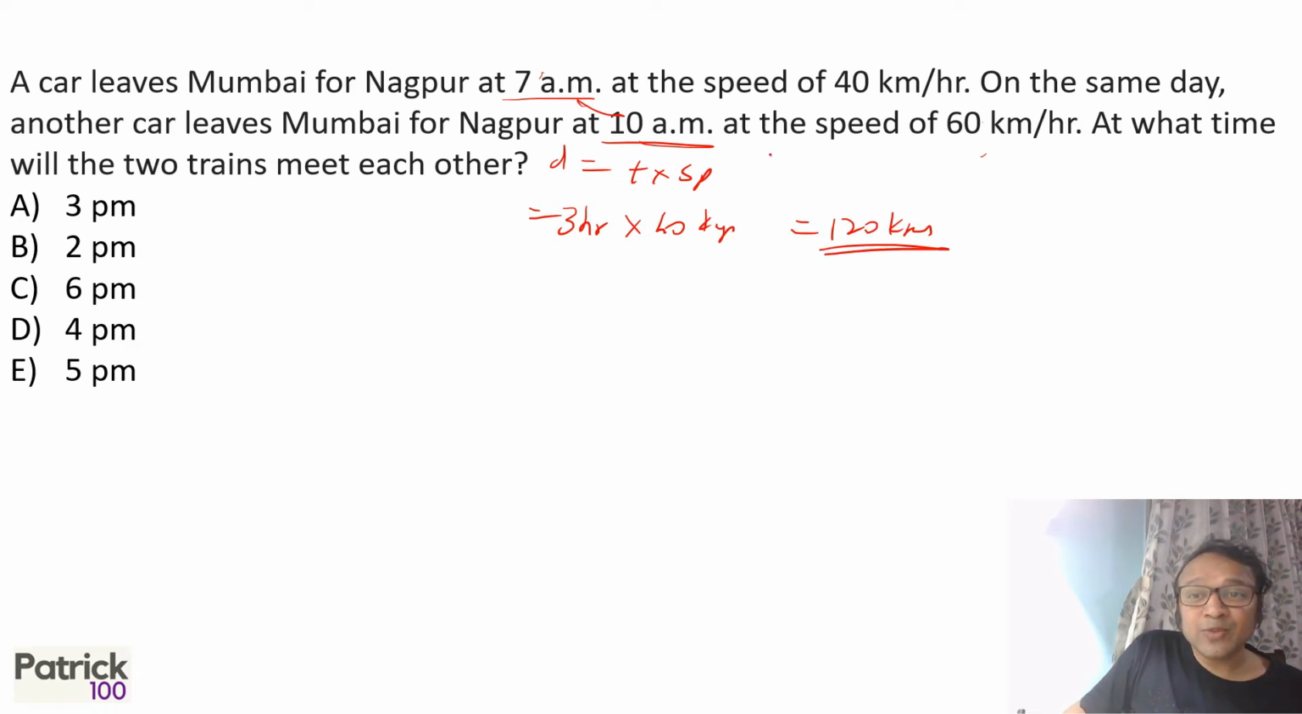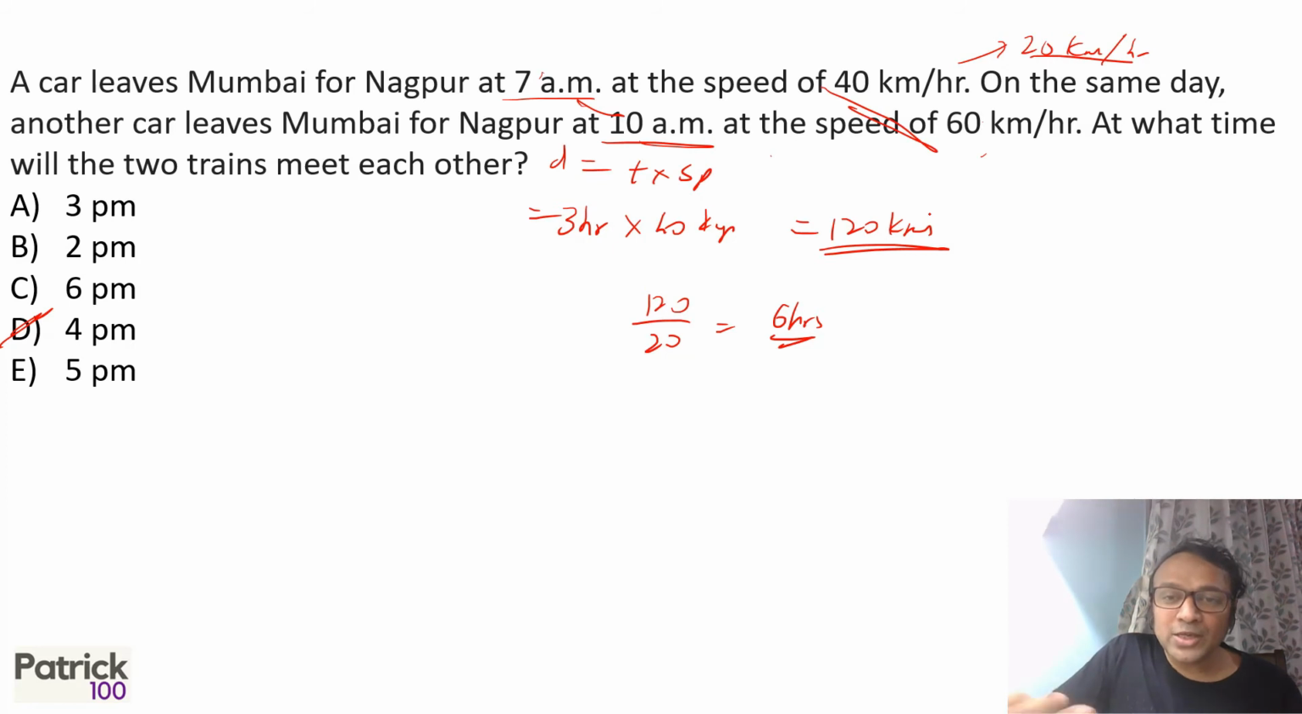And for the second car to meet, the relative speed is that it covers 20 kilometers extra in 1 hour, because it is 20 kilometers per hour faster. So to cover 120 kilometers, it will take 120 upon 20, which will be 6 hours. So 6 hours from 10 a.m. will be 4 p.m. That will be the answer. If you solve all this orally, you become much faster while solving. That always helps.